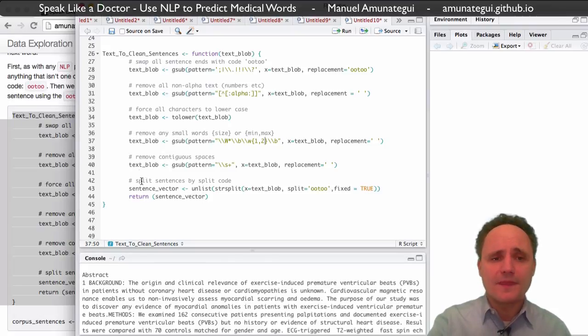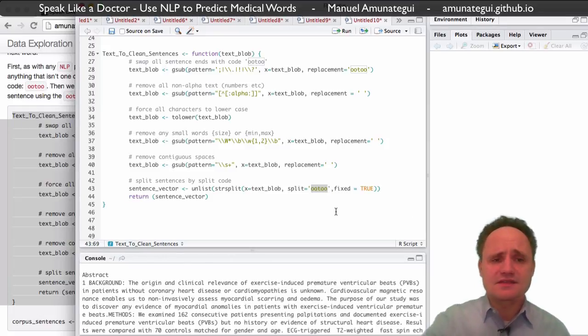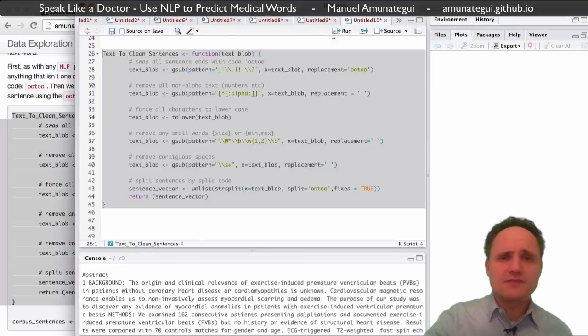We just want one space, never 2, 3, 4 spaces together. And the last thing we do before we return the data is split this blob by the special code that we did, OOTOO, and we're going to return sentences. So cleaned up sentences. And let me just load this in memory.